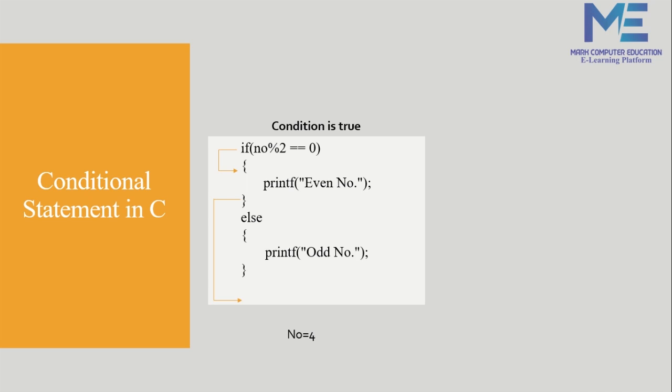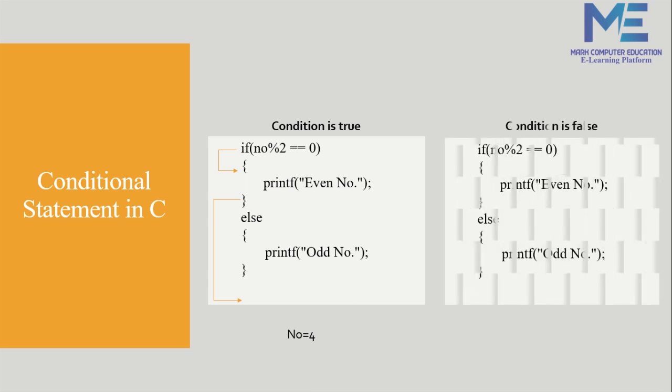It just executes the if block only. But if the condition is false, it means the number is 5. So the compiler will check the condition 5 modulo 2 equals 0. No, the condition is false. So it will enter the else block, execute the else block and exit from it. So this is our if else statement.